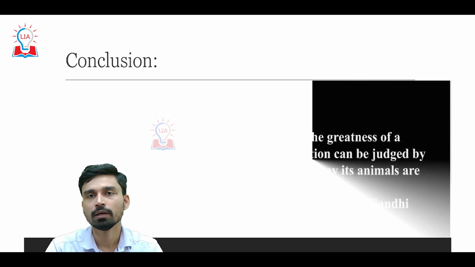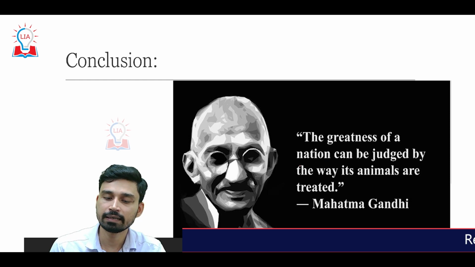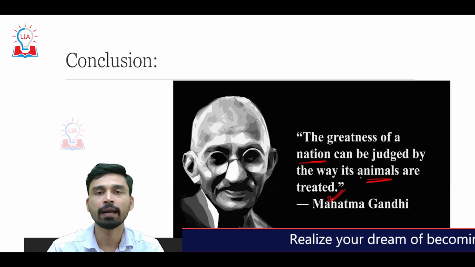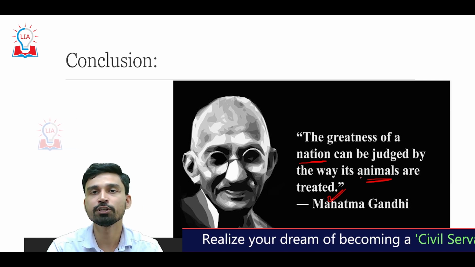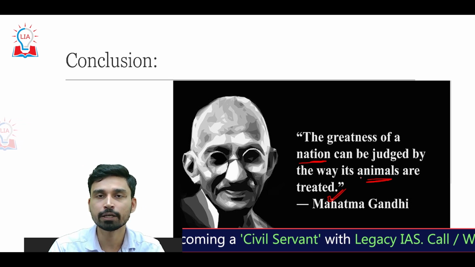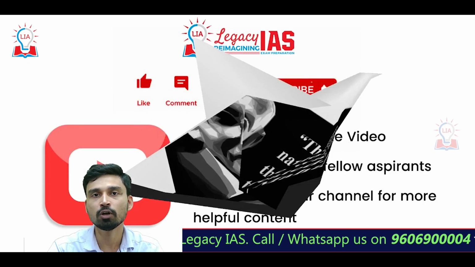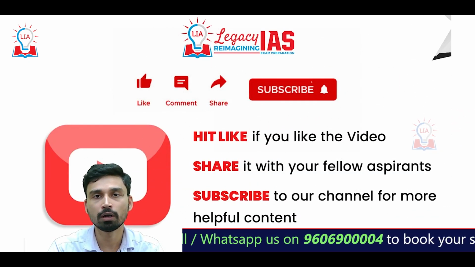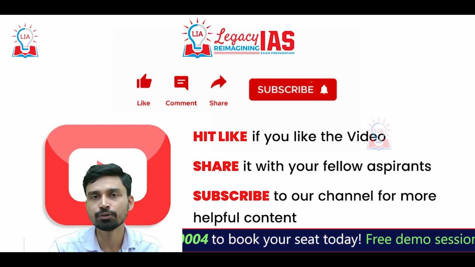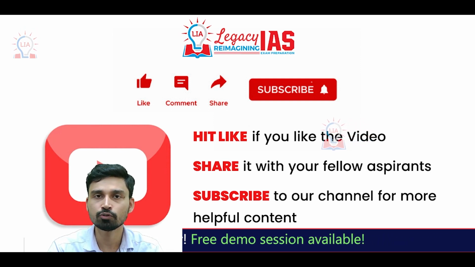So in conclusion, as our father of the nation Mahatma Gandhi rightly said, the greatness of a nation can be judged by the way its animals are treated. And that is why the proposal of such a bill, which deters the cruel acts of people toward animals, is a step in the right direction and also envisions the vision of Mahatma Gandhi. So that is all about this particular video. I hope that you understood the concepts behind this bill and the need behind this bill. Obviously, as the bill is introduced, we'll also understand how effective it has been in the next 5 or 10 years. But that is all for this particular video.